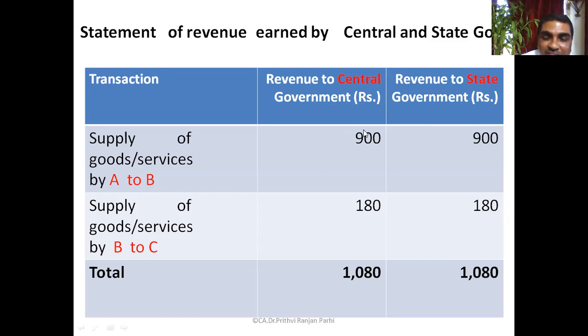So this is the GST on the first sale and this is the GST on the value addition. On the first supply, this is the GST, and this is the GST on value addition. So in total this much money they got. Rightly, both the governments shared it equally. Up to this, is it clear? Yes, sir. Okay. If it is clear, let me move forward.